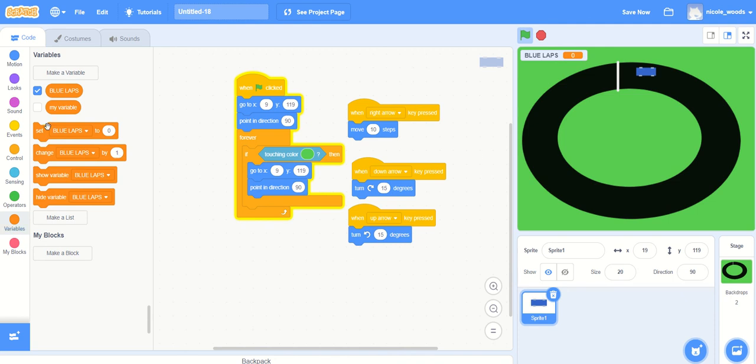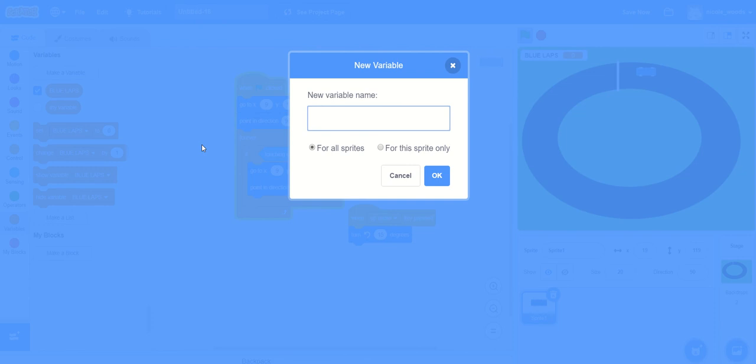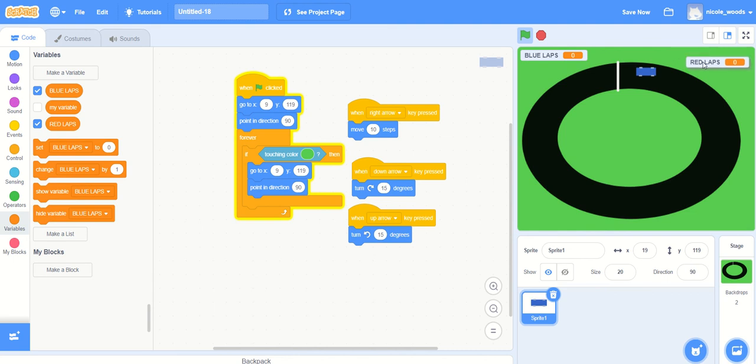And while I'm here, I'm just going to go make another one. We'll call it red laps because I'm eventually going to make a red car as well. Put one over there.